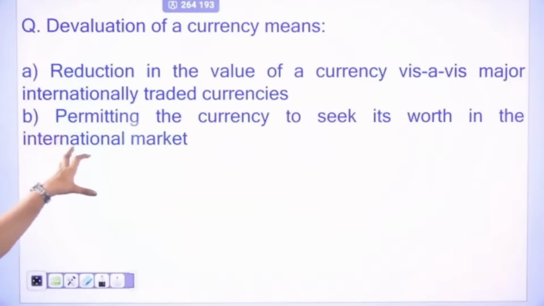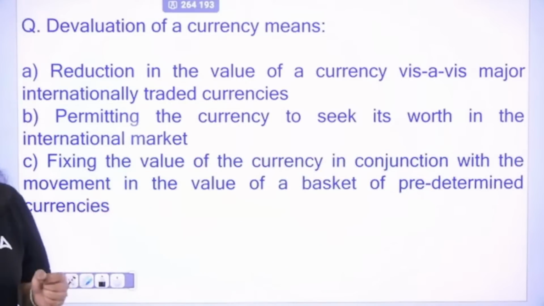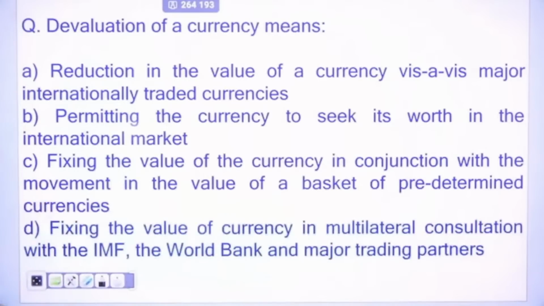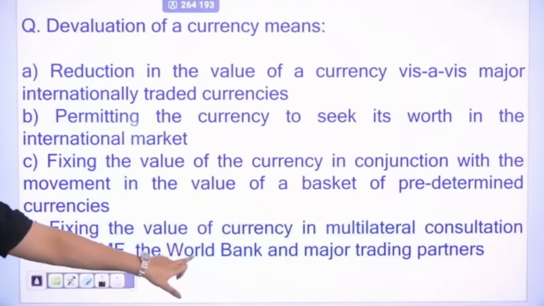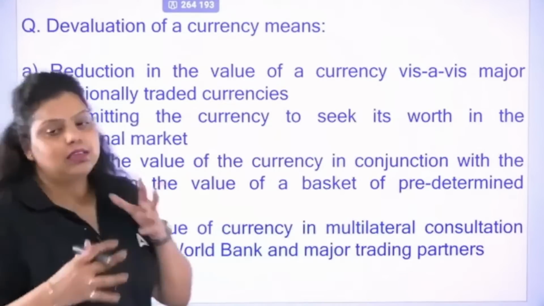Second: permitting the currency to seek its worth in the international market. Third: fixing the value of the currency in conjunction with the movement in the value of a basket of predetermined currencies. And the fourth one: fixing the value of currency in mutual consultation with the IMF, World Bank and the major trading partners. So what is devaluation?